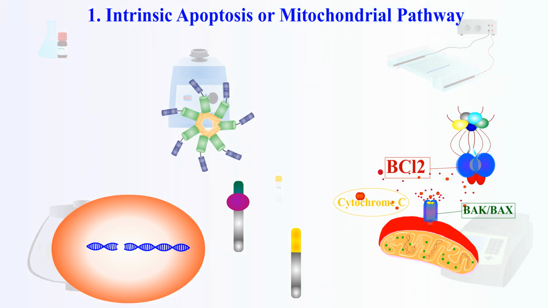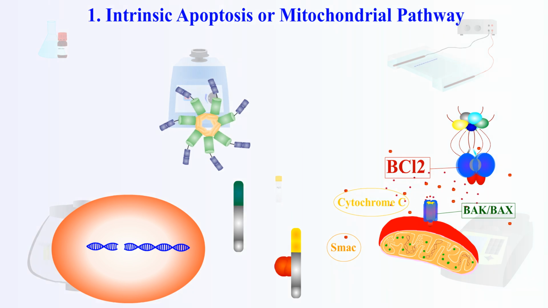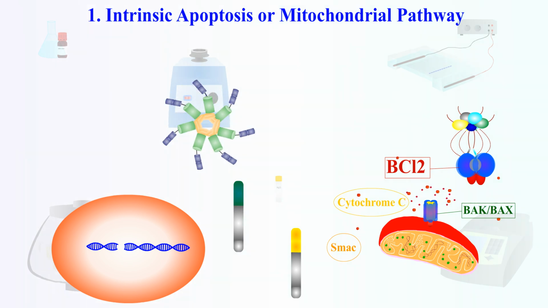Also leads to the release of SMAC proteins, or second mitochondria-derived activator of caspases, also known as Diablo or direct IAP binding protein with low PI. The SMAC protein will block IAPs, or inhibitors of apoptosis proteins, that are capable of blocking caspases.